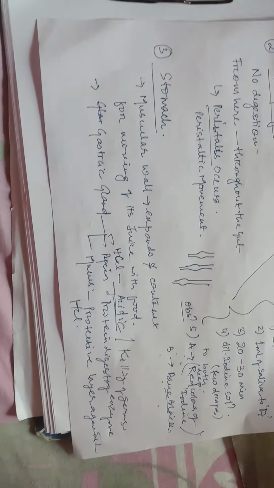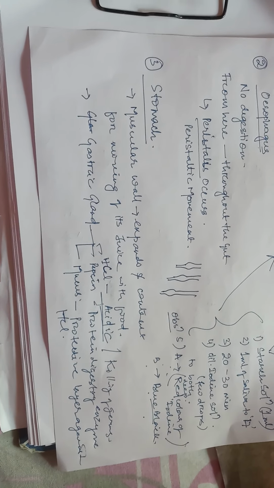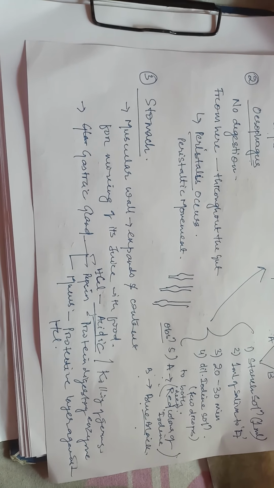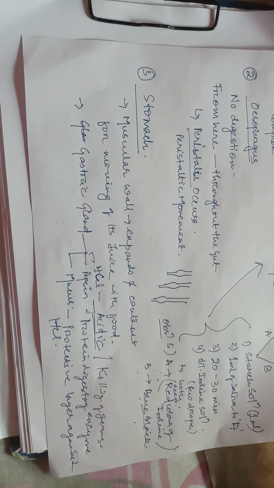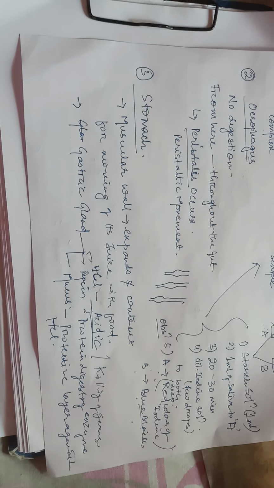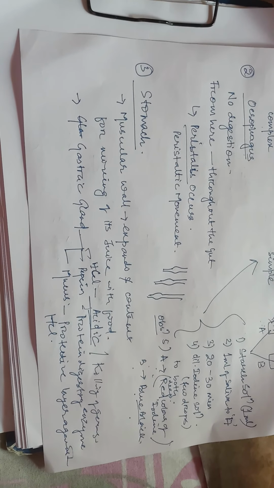So in the stomach, the muscular wall expands and contracts to help in mixing of the digestive juice with the food. This digestive juice is secreted by the gastric gland present in the inner wall of the stomach. This gland releases HCl, pepsin, and mucus. The HCl makes the environment acidic so that the protein digesting enzyme, pepsin, gets activated. Then this activated pepsin helps in digestion of protein.